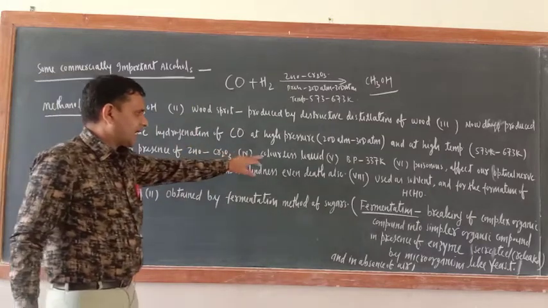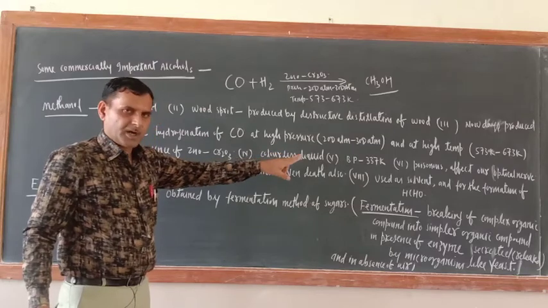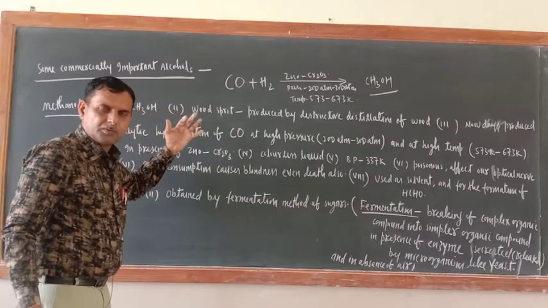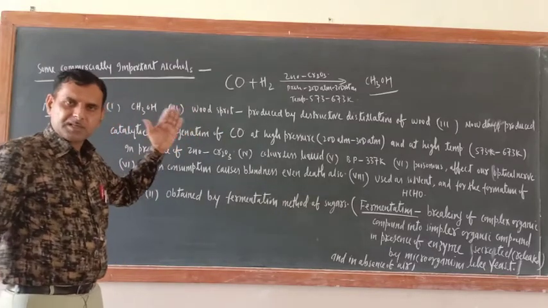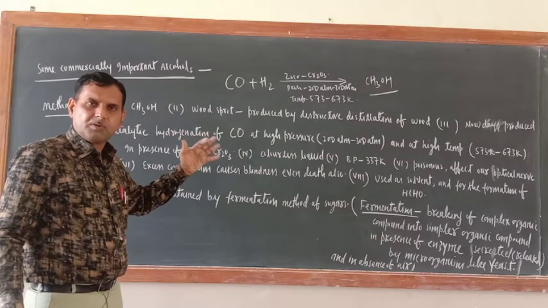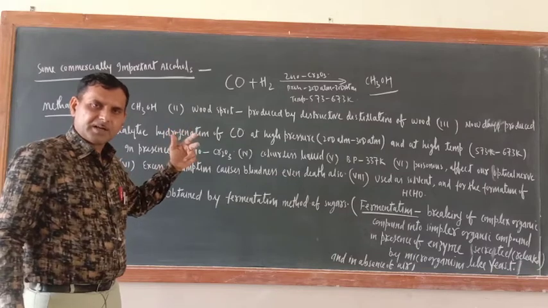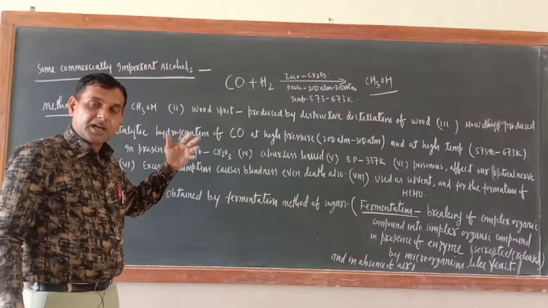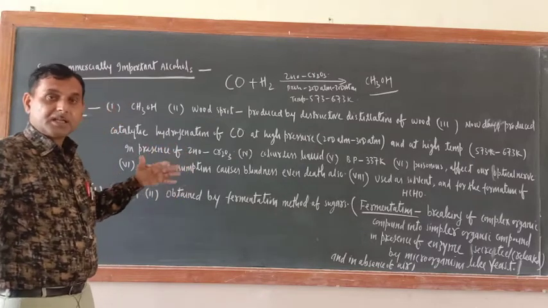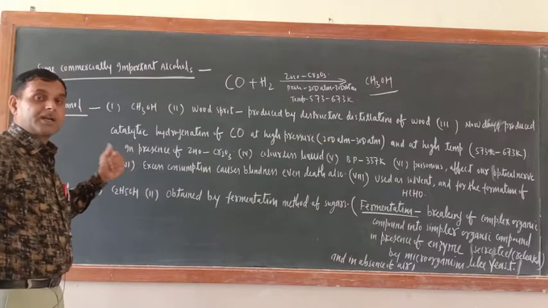Okay, it is a colorless liquid. Its boiling point is 337. It is poisonous and affects our optical nerve. One day I taught you, methyl alcohol first oxidizes into formaldehyde, and formaldehyde further oxidizes into formic acid. Correct or not? And they affect our optical nerves. And if you consume it in excess quantity, then it may cause blindness,